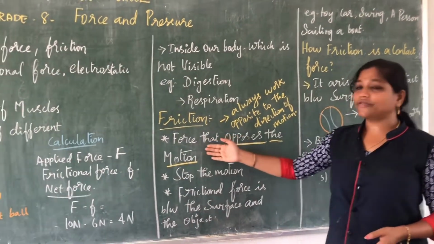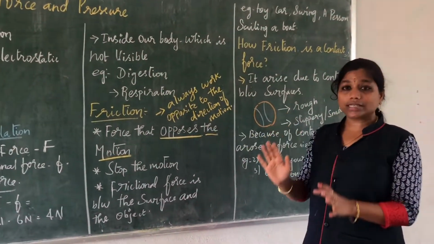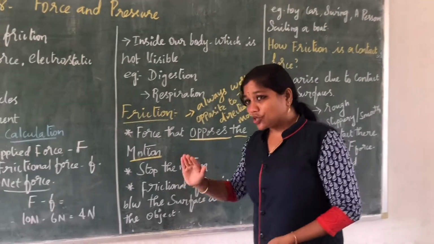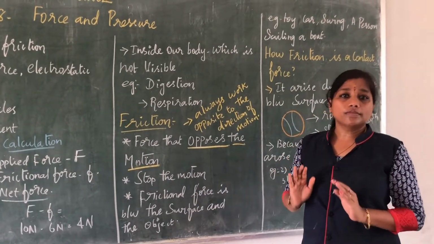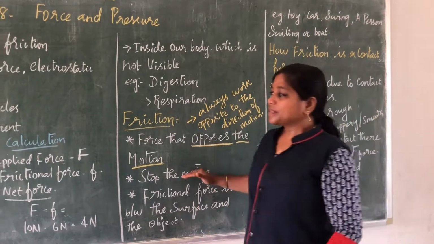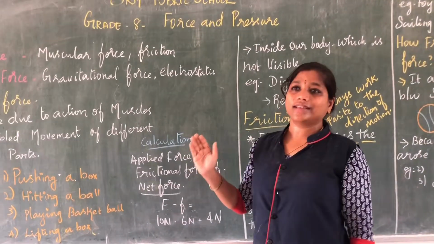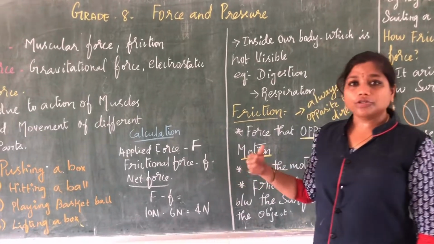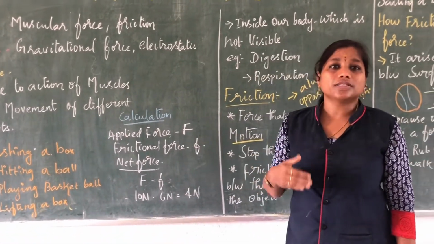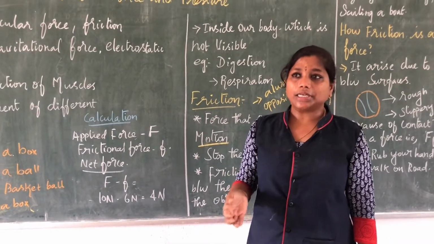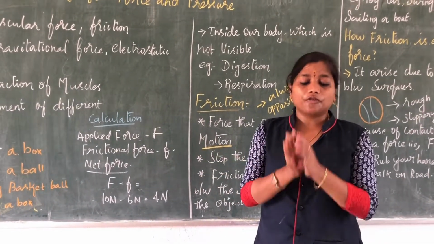Understood? So frictional force is the force that opposes motion. It stops the movement of an object. It makes the moving object come to rest. Next comes how to calculate this frictional force. The net force can be calculated by taking a simple example of a ball again.